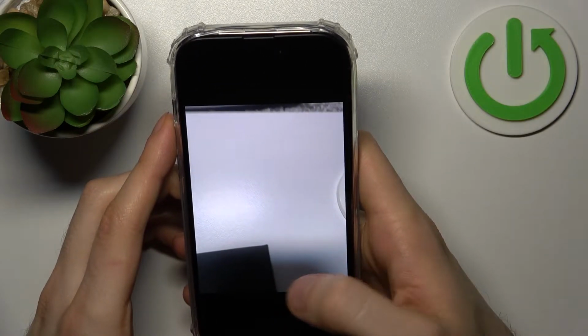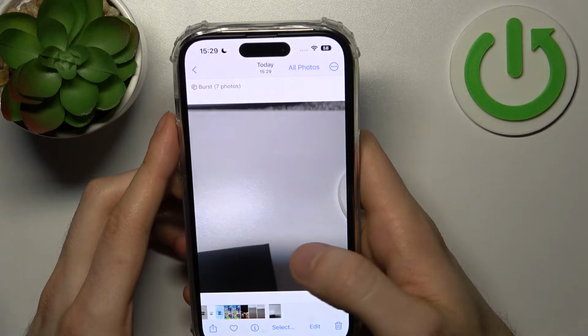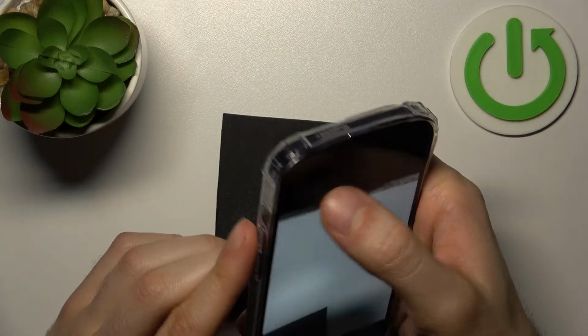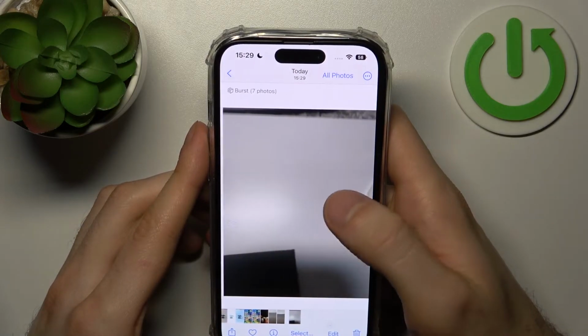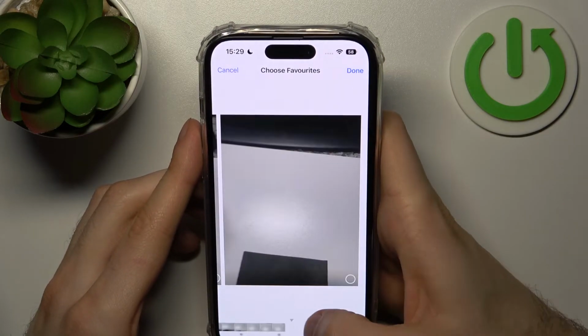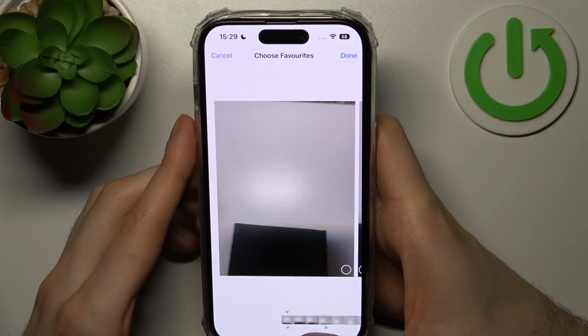So yeah, burst photos 7. Okay, and here you can review these burst photos.